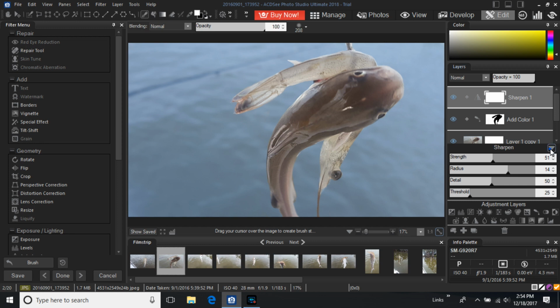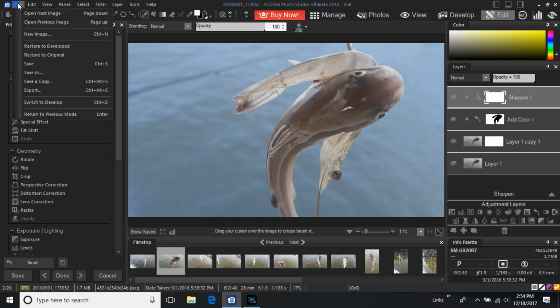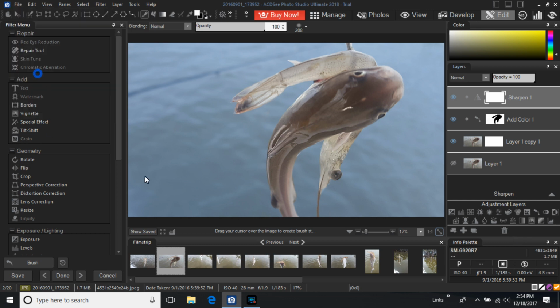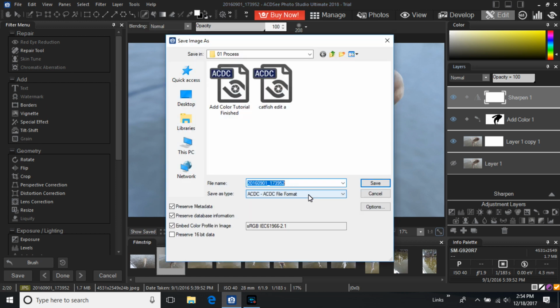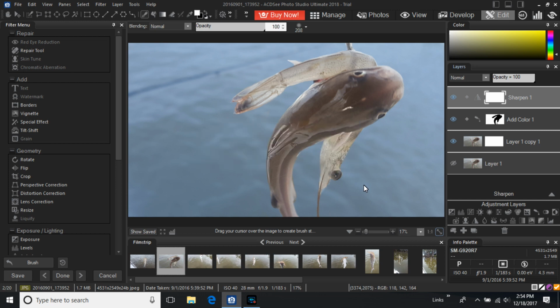And so now we come down and save as, and I choose to save as an ACDSee file. And then when I have a selection of photos that I'm going to print or that I'm going to do something with outside of ACDSee, then I will go in and export those as JPEGs into a to-print file and take them off for printing.